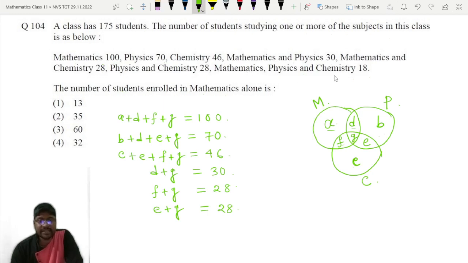And all the subjects, mathematics, physics and chemistry, only G is equal to 18. These informations are given to us. We have to find the number of students enrolled in mathematics alone. That means we have to find this A, by applying all these conditions.